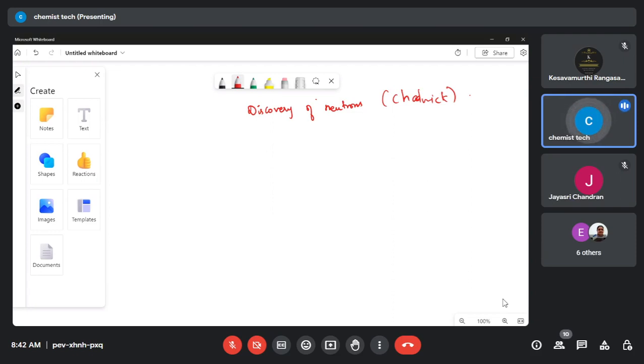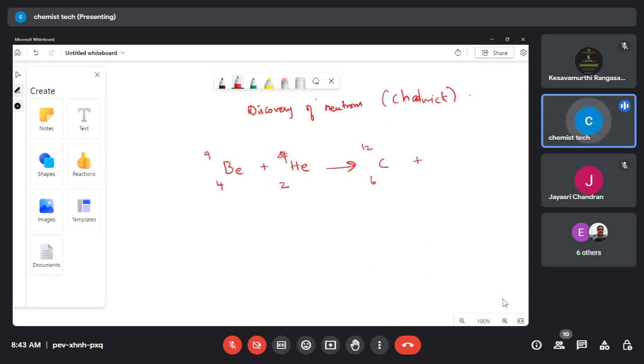For that bombardment, he is taking beryllium, atomic number 4 and mass number 9. With the high speed of hitting these two atoms, beryllium and helium, whose atomic number is 2, on this bombardment of these two atoms, the atom formed is carbon, having an atomic number 6 and then mass number 12.